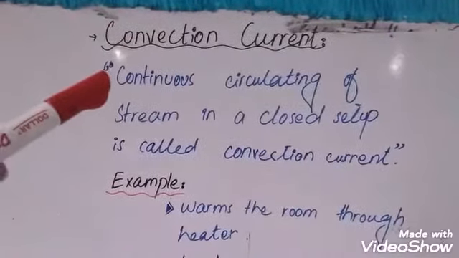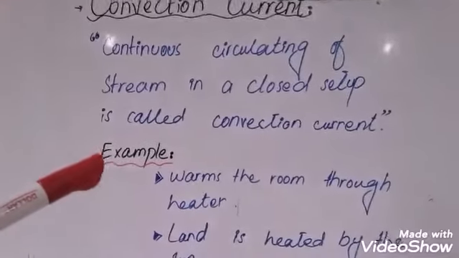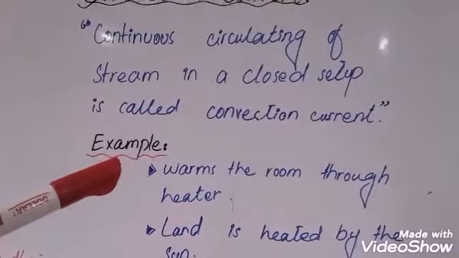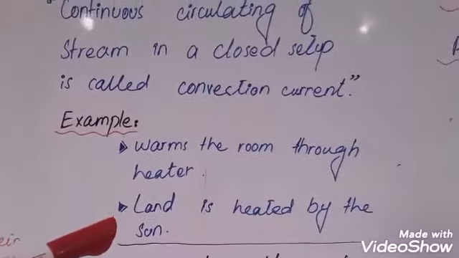Convection current, continuous circulating stream in a closed setup, is called convection current. For example, warming the room through a heater. In winter, we warm our home or room through heaters, and land is heated by the sun.